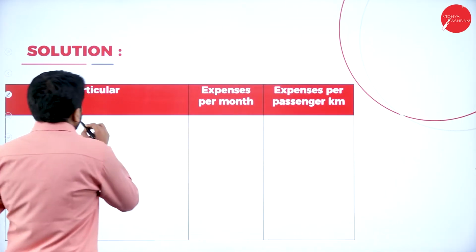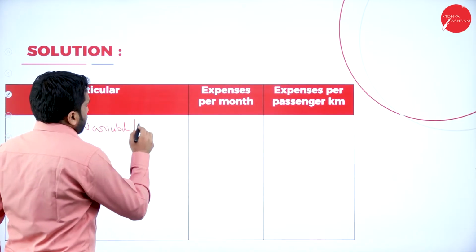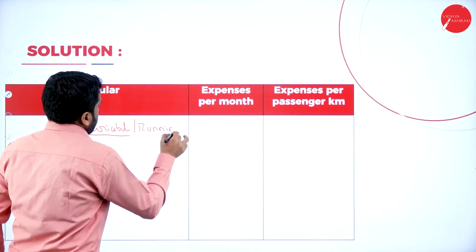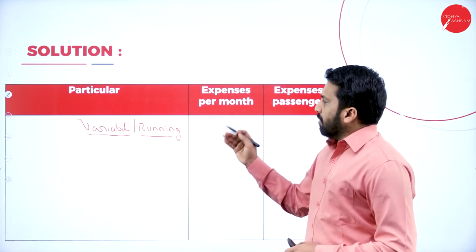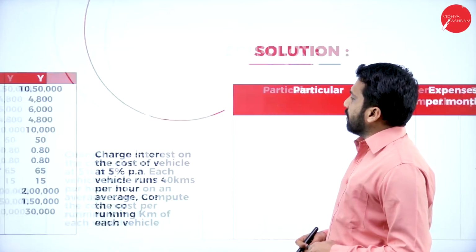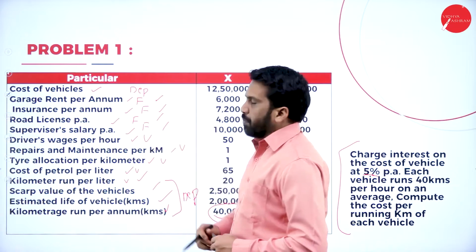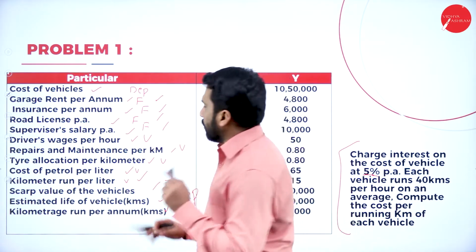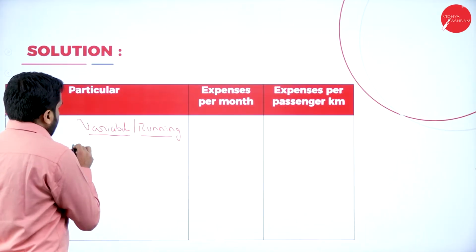Now, this will be variable, or we can also call it running charges. Now, variable or running charges. What are the variable charges we have? Driver wages per hour. We don't want per hour, we want per kilometer.